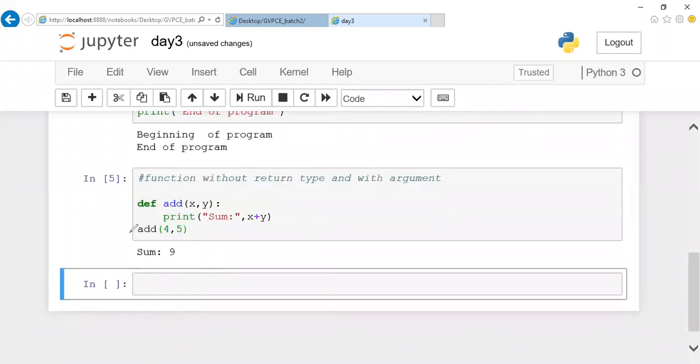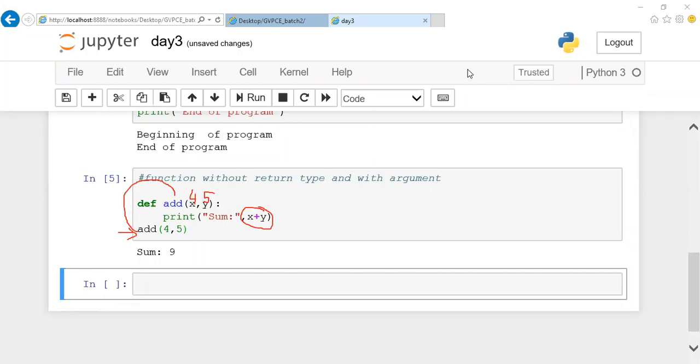executed. As I told you, this add function is called first. When it is called, automatically the call goes here and this value 4 is substituted for x and 5 is substituted for y, and these two values are added and the added value is displayed here. This is the first function with argument.